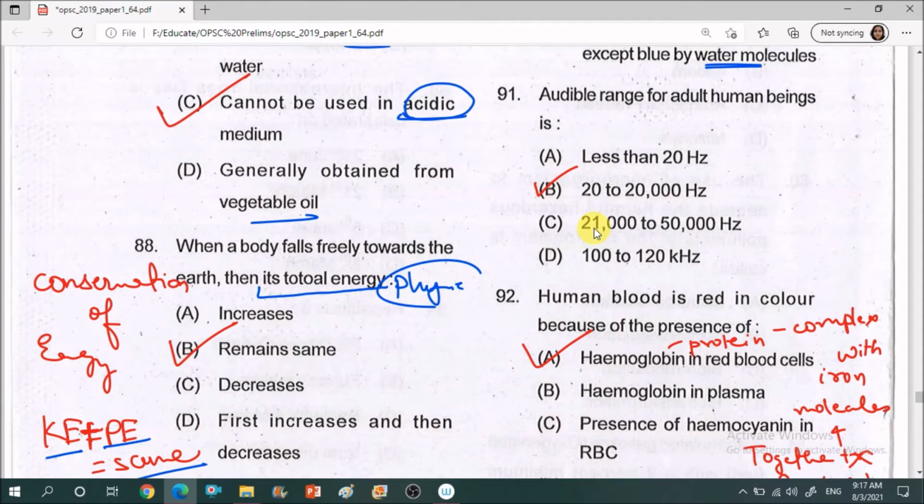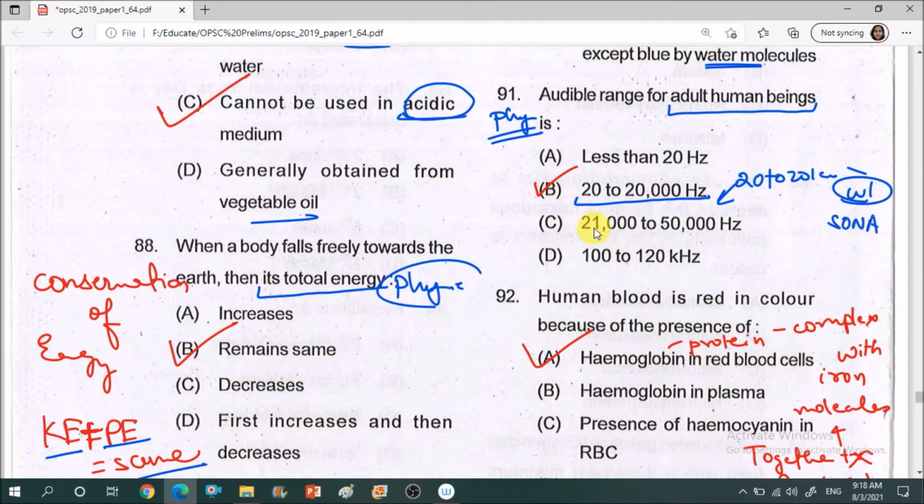Next, audible range for the adult human being is. So this is a question from physics, sound, and very easy. The correct answer is 20 to 20 kilohertz. Below it is infrasonic. Above it is ultrasonic. Ultrasonic is used in many applications. For example, sonar, detecting cracks, and ultrasound of babies.